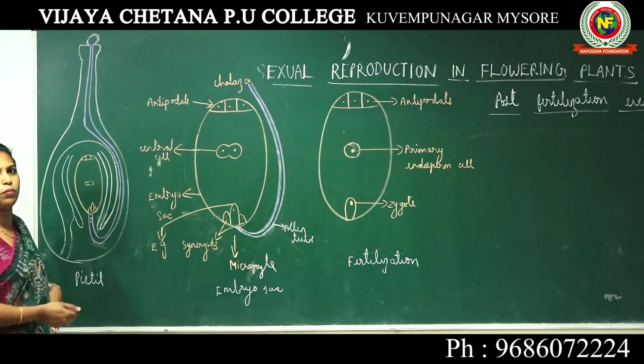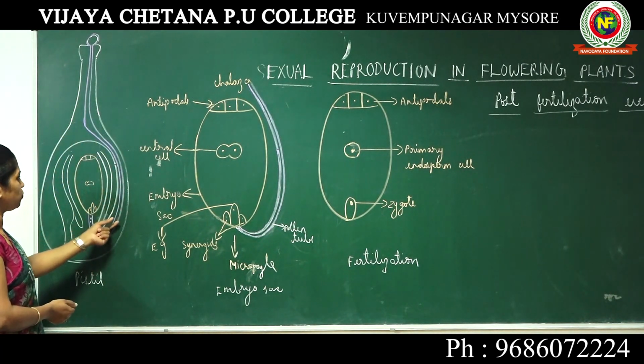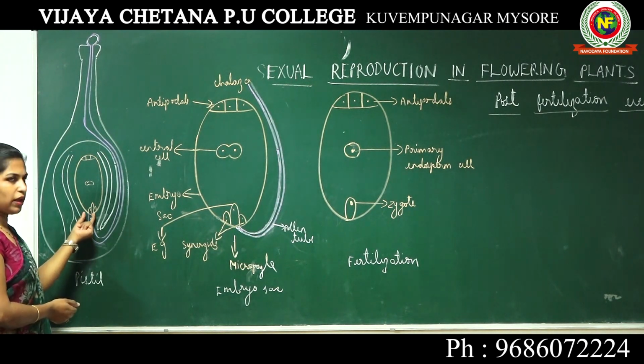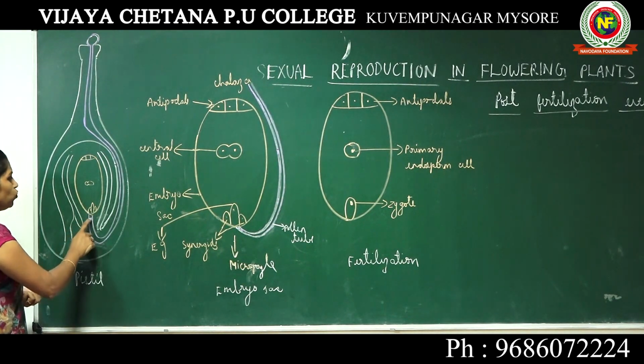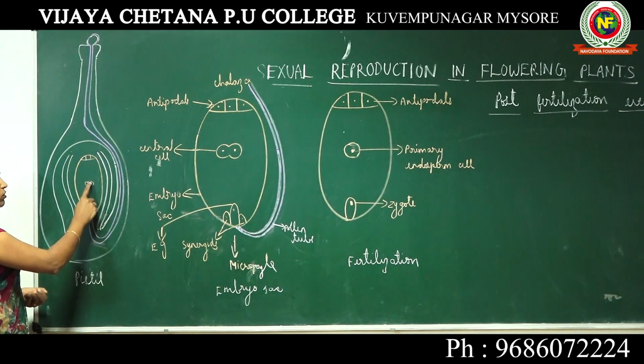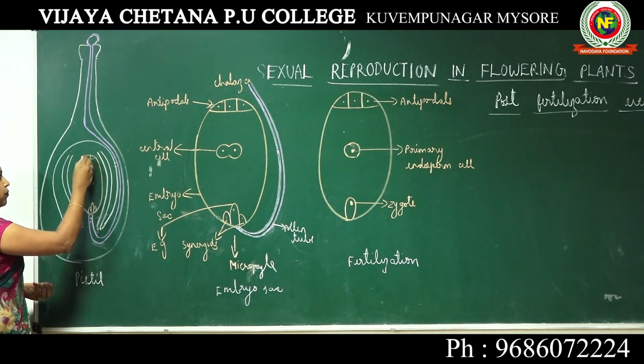When the pollen grain is deposited on the stigma, it produces a tube called the pollen tube. The pollen tube enters the ovule in the micropylar region. The two male gametes coming out of the pollen grain reach the embryo sac. One male gamete goes and fuses with the egg, and the other male gamete goes and fuses with the central cell polar nuclei.